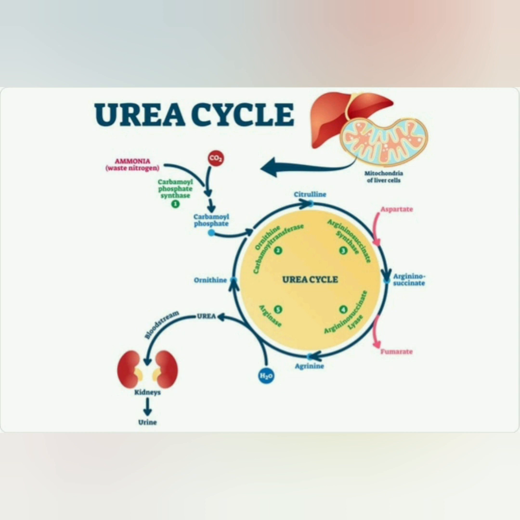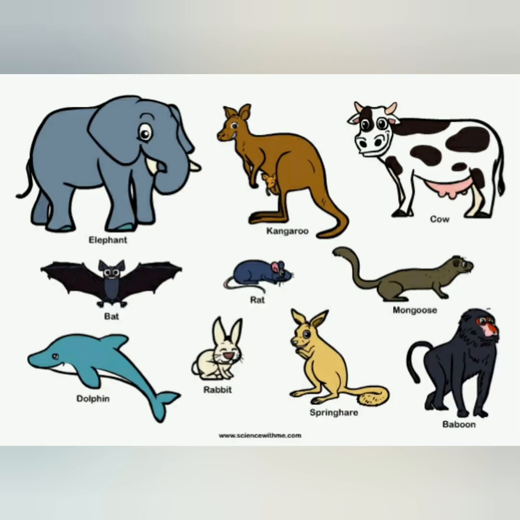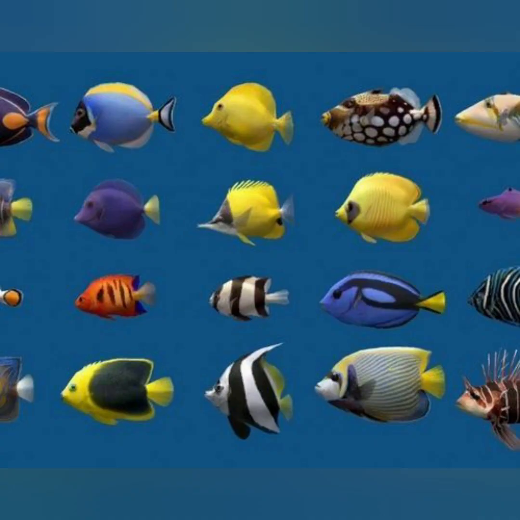Once again the urea cycle is shown. Observe and try to understand. So here mammals, you can see they are ureotelic. Similarly the marine fishes are also shown, they are also ureotelic.